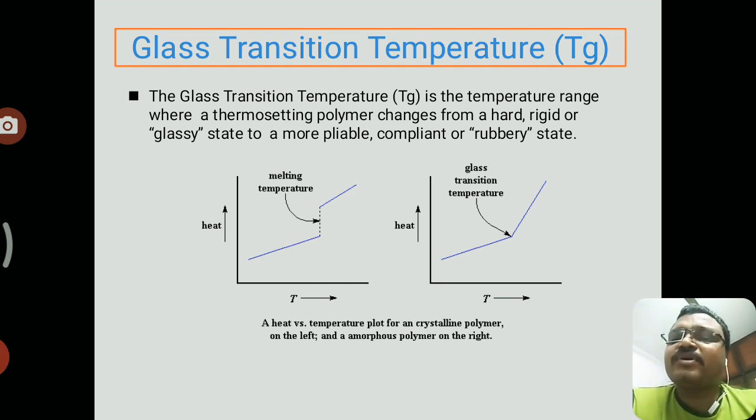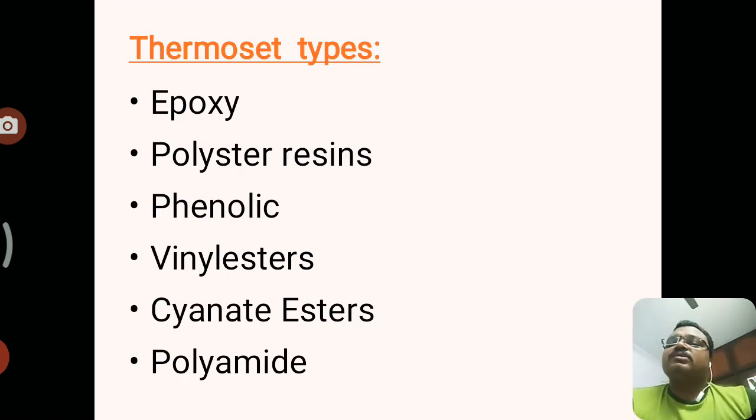Next is the graphical structure of the glass transition temperature for the polymers. Here you consider the melting temperature and the glass transition temperature. In the melting temperature, there will be a rise and fall, but in the glass transition temperature, there is an orderly increasing of the heat, so the temperature will also increase. Next, types of the thermosetting resins. These are the different types: epoxy, polyester resins, phenolics, vinyl esters, cyanate esters, and polyamide.